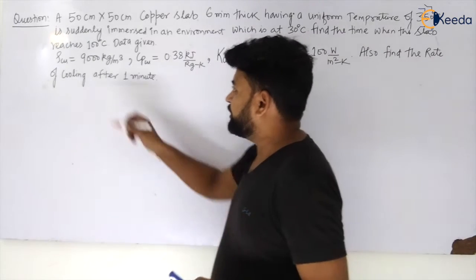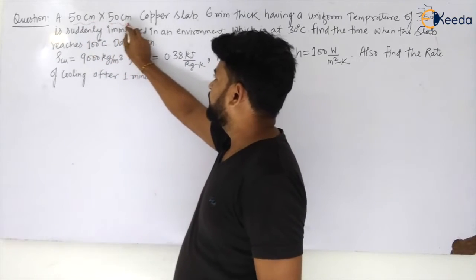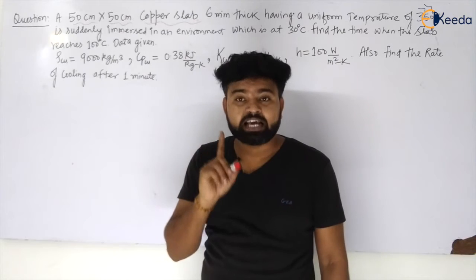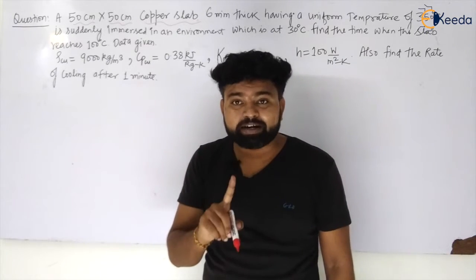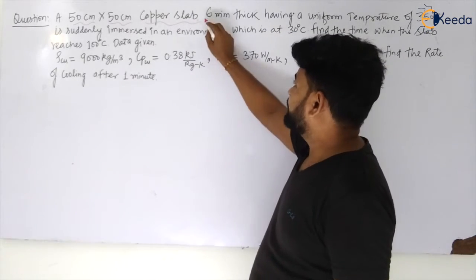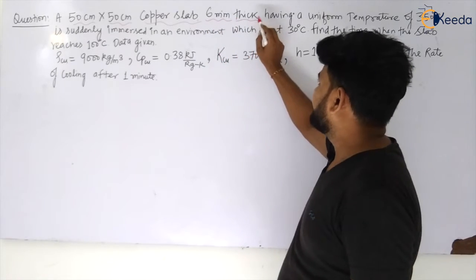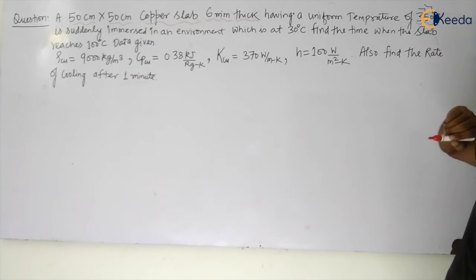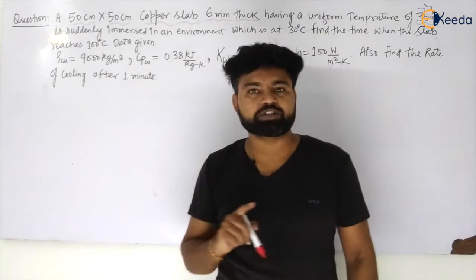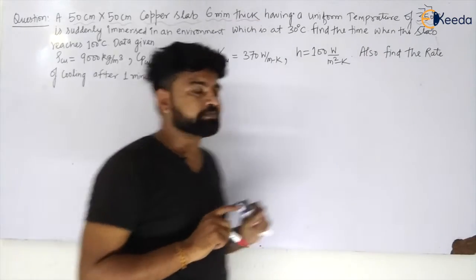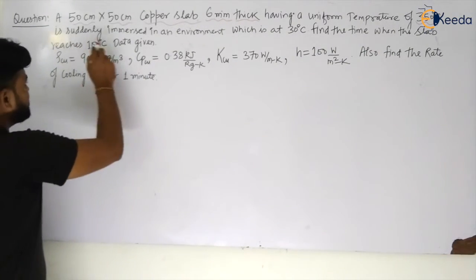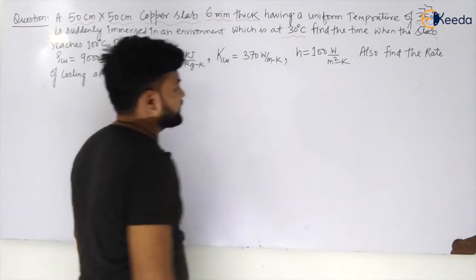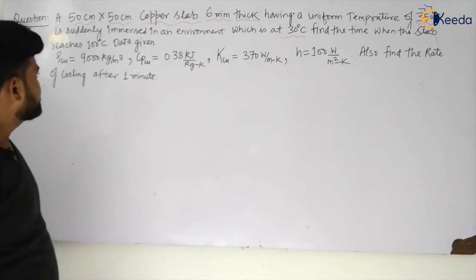A 50 centimeter by 50 centimeter copper slab. He has not given a ball, he has given a copper slab, my dear students. Slab, 6 millimeter thick, having a uniform temperature of 350 degrees Celsius, is suddenly immersed in an environment which is at 30 degrees Celsius.